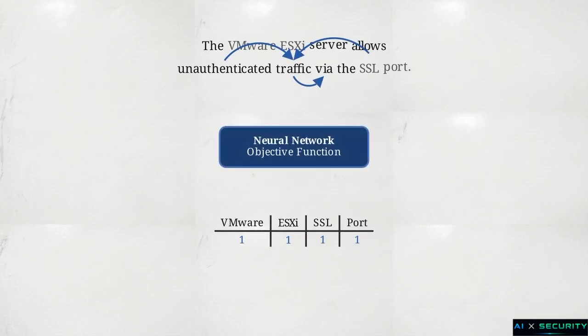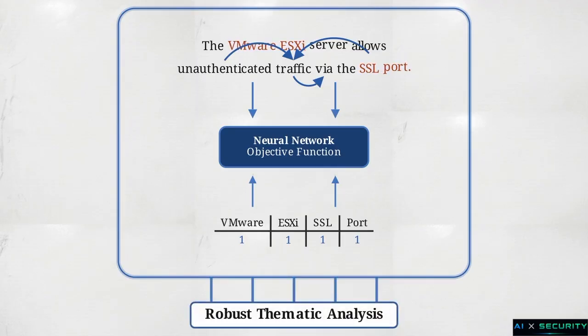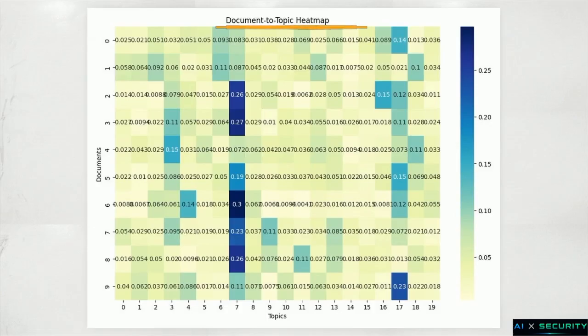Combined TM is a hybrid architecture designed to force these two competing methods into alignment. It uses a neural network objective function that pulls contextual predictions toward the raw statistical frequency of the text. By reducing the alignment error between the two, it anchors the model in the actual lexicon of the dataset. This document-to-topic heat map displays the results of this hybrid approach. The stark vertical columns indicate a strict correlation between specific documents and their assigned topics.